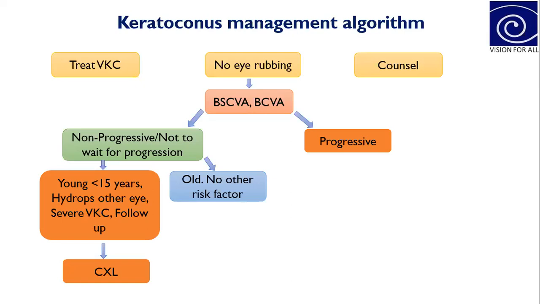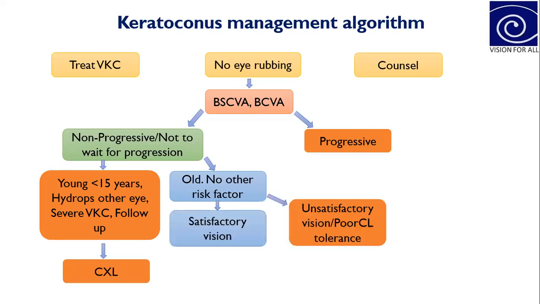Okay. If the patient is older and there is no risk of progression, then check the patient's best corrected visual acuity. If the vision is satisfactory, then advise contact lens or spectacles, and continue the follow-up till maybe 20 to 30 years of age.